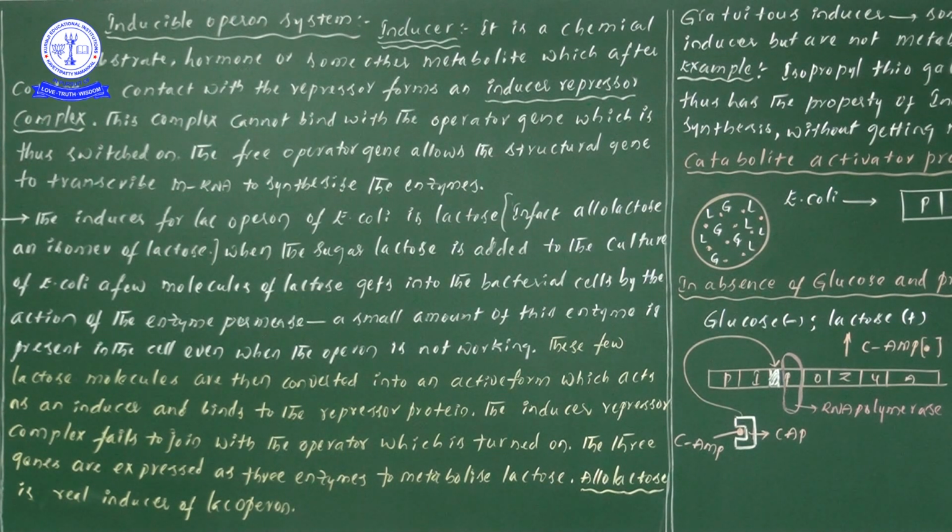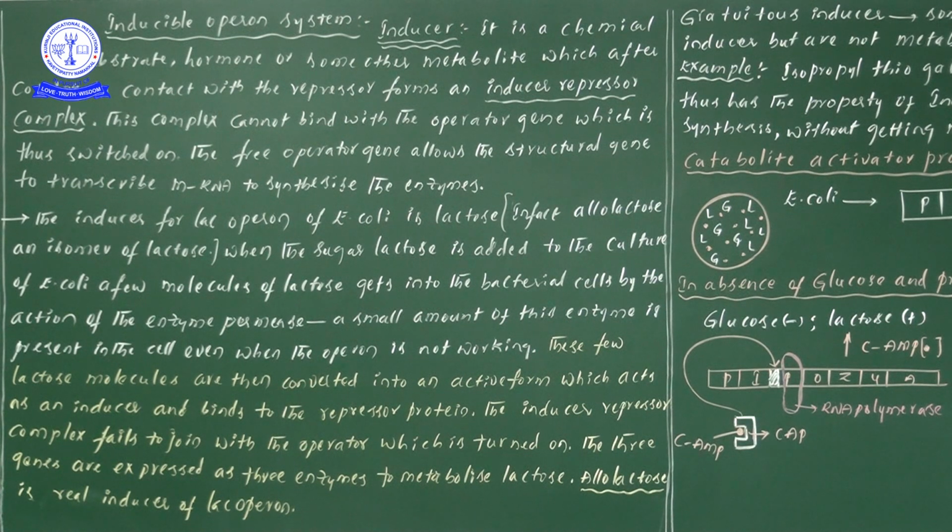Now, what is the point? In fact, allolactose is an isomer of lactose, which we know very well. The conversion of lactose to allolactose is under the control of beta galactosidase. So we see two functions. First, beta galactosidase converts lactose into glucose and galactose. That is the first function. The next function of beta galactosidase is that it converts lactose into allolactose.